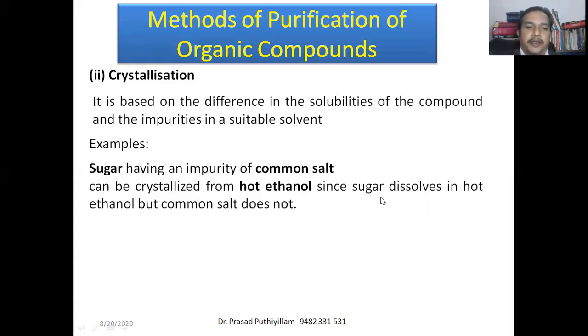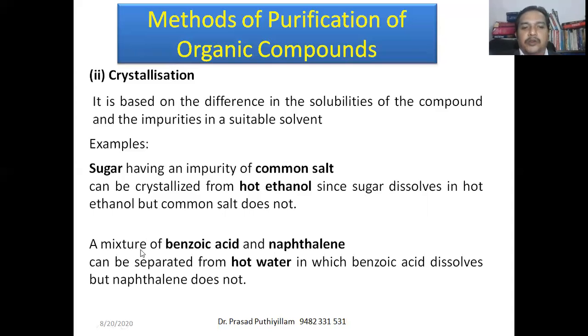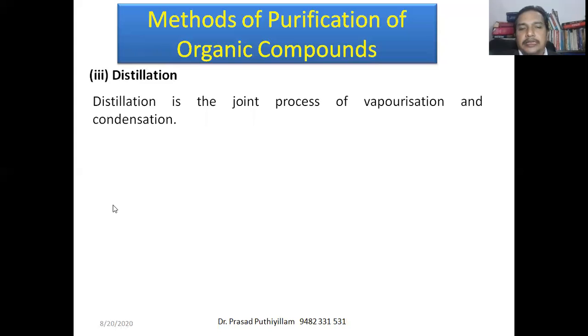It can be separated. Another example is a mixture of benzoic acid and naphthalene. It can be separated from hot water. Benzoic acid dissolves, but naphthalene will not dissolve in hot water. These are the methods which classify under crystallization, and by which we can separate the compounds.